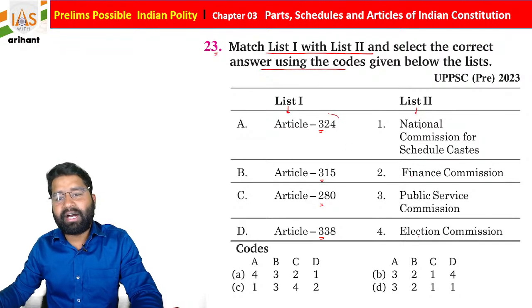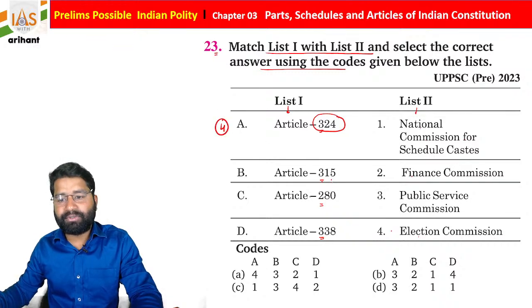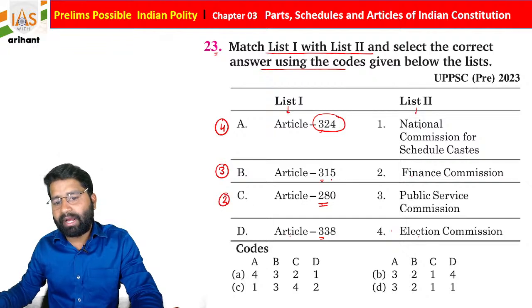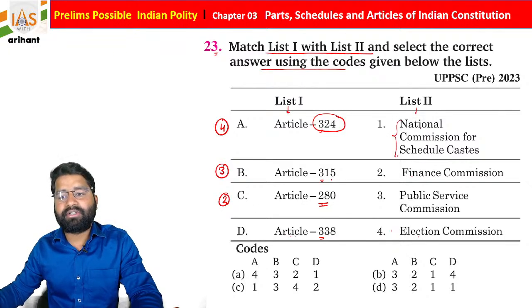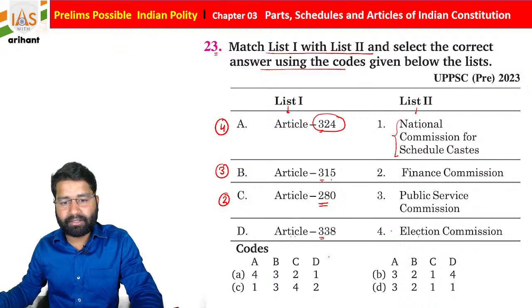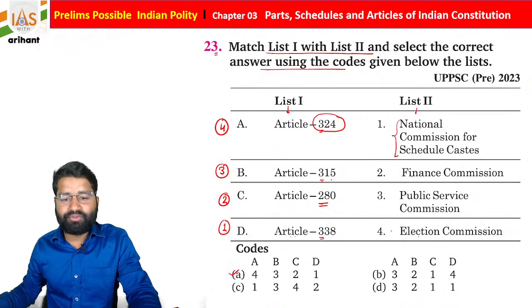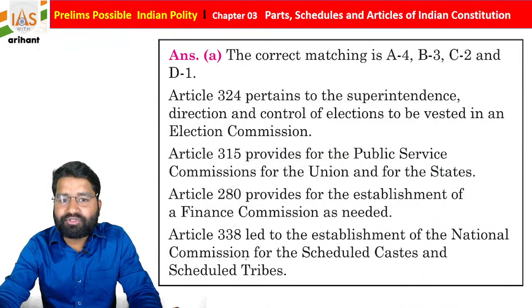So if you see Article 324 of the Indian Constitution, it is about the Election Commission, means A4. Article 315 is about the UPSC or Public Service Commission, B3. 280 is about the Finance Commission, a constitutional body, C2. And 338 is about the National Commission for Scheduled Caste. And automatically, students, once again it is in a decreasing order, 4, 3, 2, 1. Answer A is going to be right for the same.